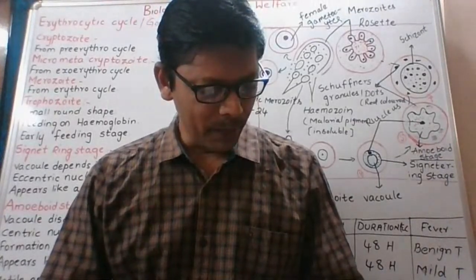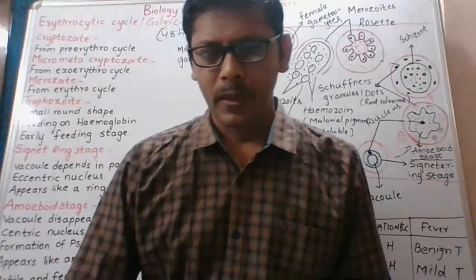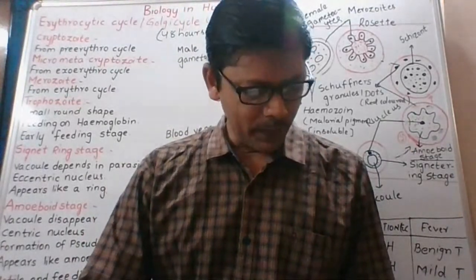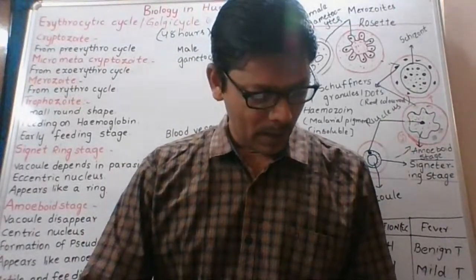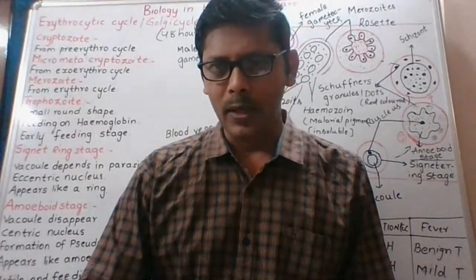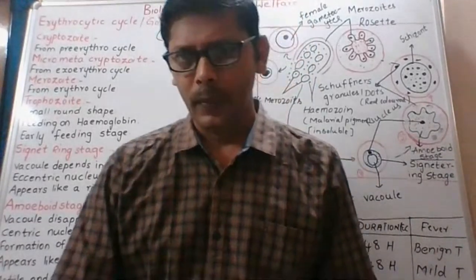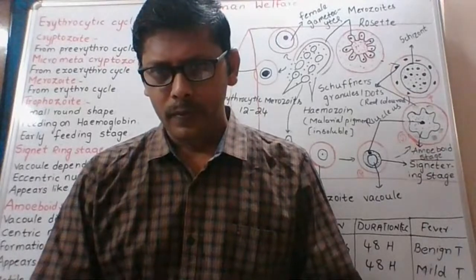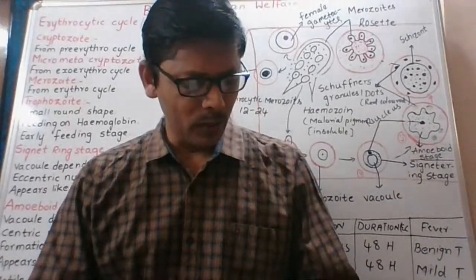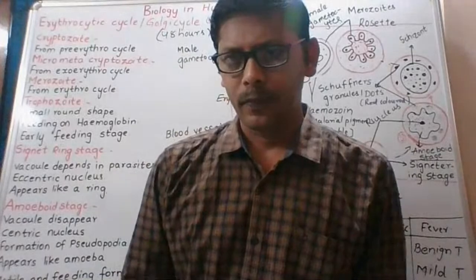Plasmodium causes hypertrophy to, eighth one. The answer is erythrocytes, RBC. Correct answer. The answer is erythrocytes in man.